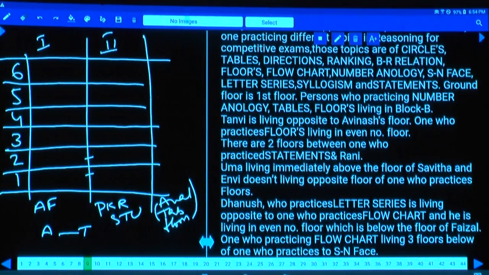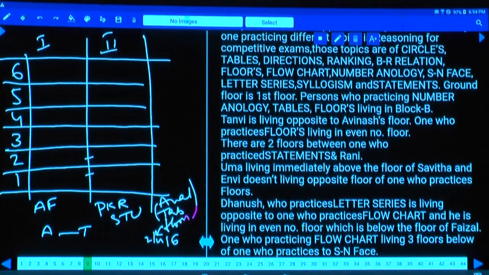One who practices floors is living on an even number floor. Now this floor can be either 2, 4 or 6, isn't it? The person practicing questions on floors lives on an even number floor in block 2, hence the floor arrangement person must be on the second, fourth or sixth floor.